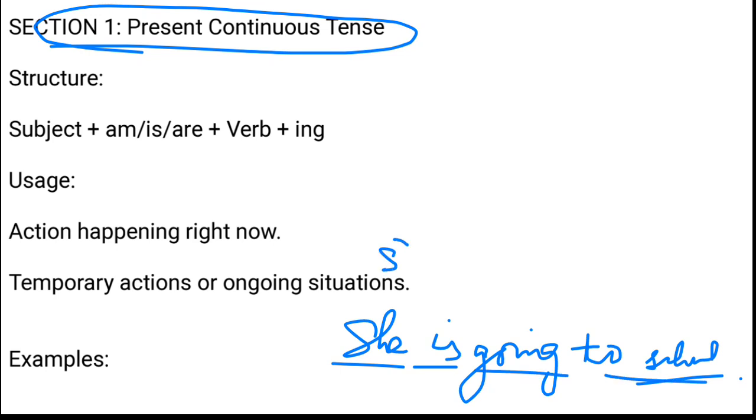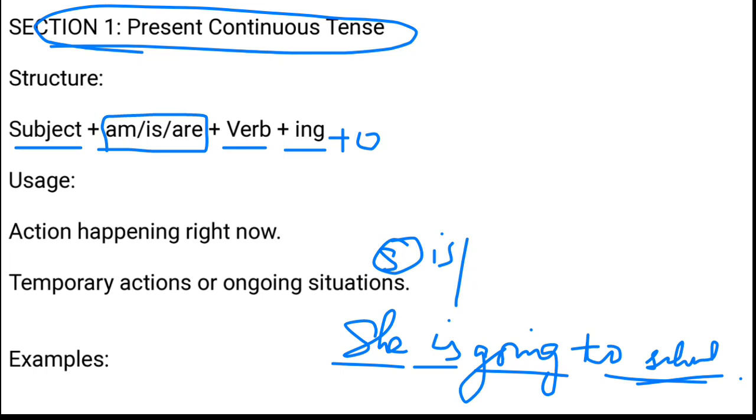So we can simply say subject plus is. For example, this is written as subject plus is plus verb plus ing, and additionally you can add by your own is plus object. Clear? This is the simple and conceptual structure of your continuous tense.